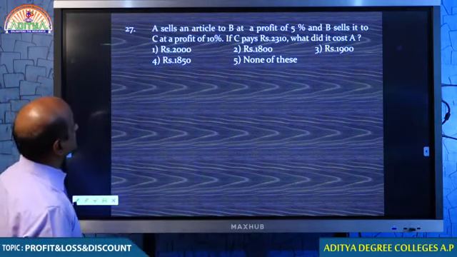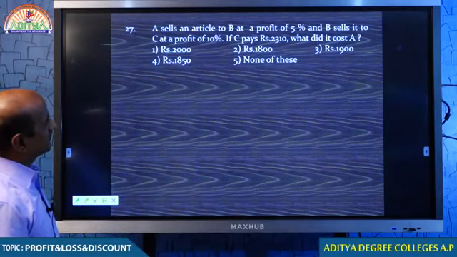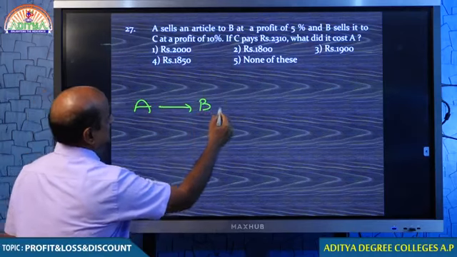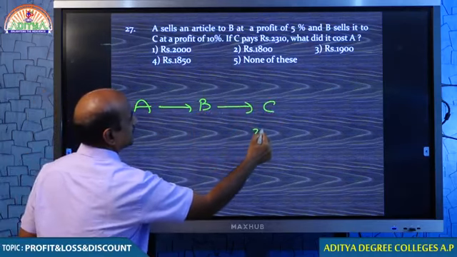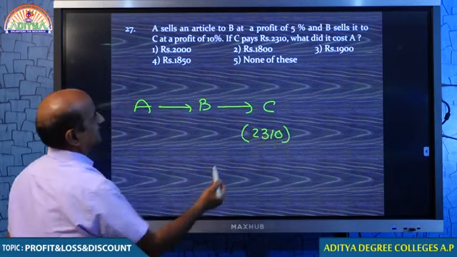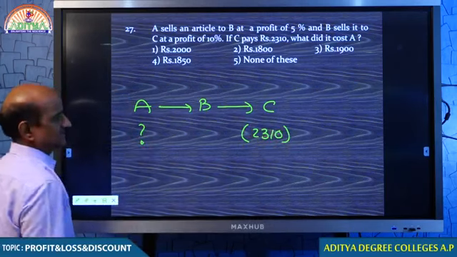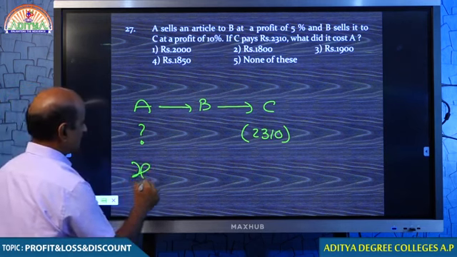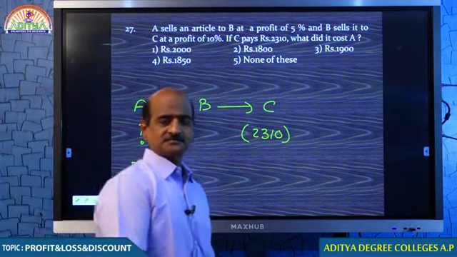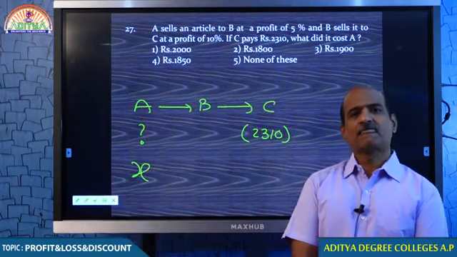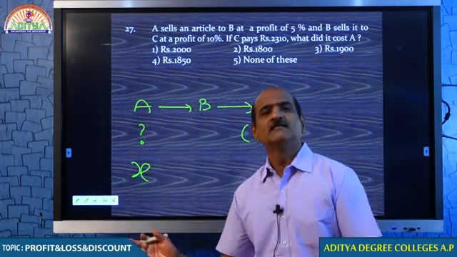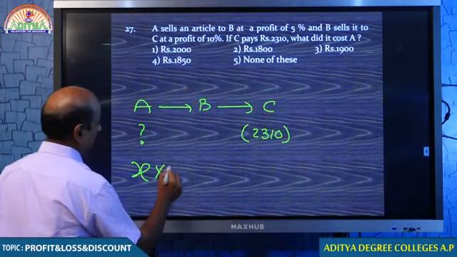Come on, student. A sells an article to B at a profit of 5%, and B sells it to C at a profit of 10%. If C pays 2,310 rupees, you are asked to find how much A paid. When getting back, you must take the value as X. In percentage, what I told you, my dear students, when getting back, you should always take the value as X. Let us suppose A bought this article for X, and sells to B at a profit of 5%.